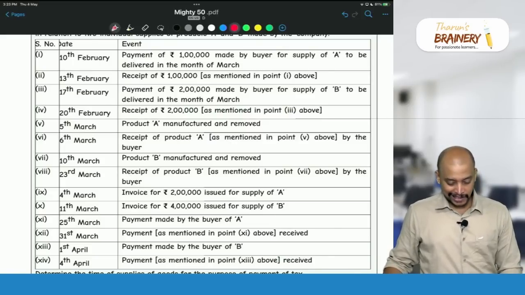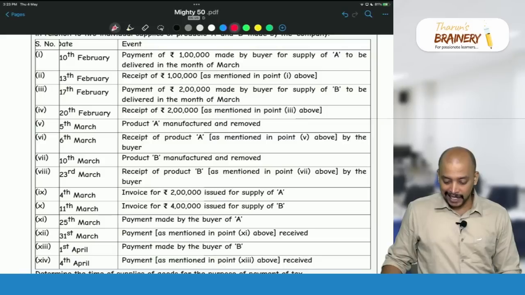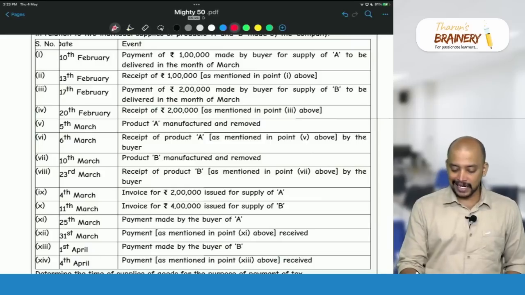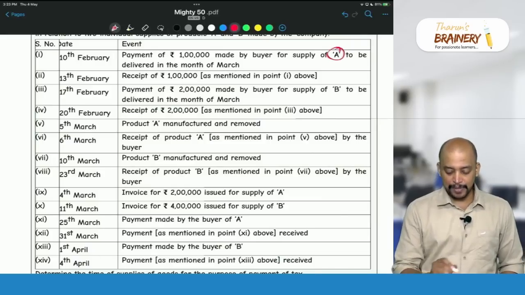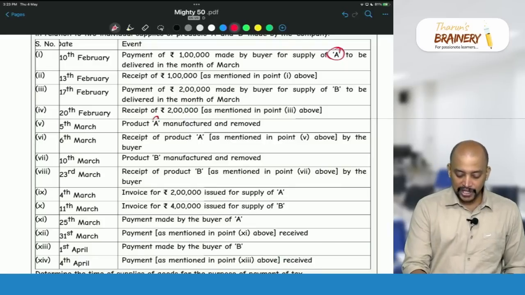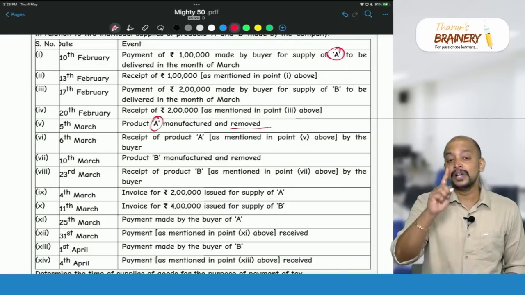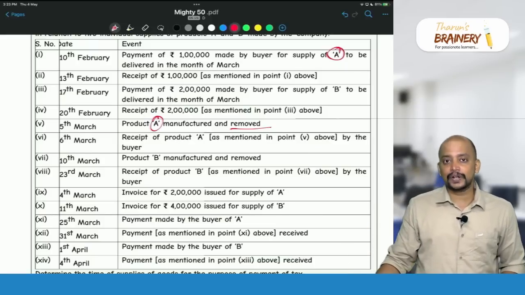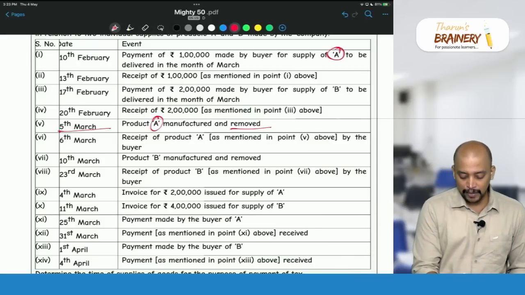If you see here, for product A, payment of 1 lakh is made by the buyer. Wherever product A is there, just check there. Product A payment made, then product A is manufactured and removed. So supply involves movement of goods, and the due date of invoice will be at the time of removal.